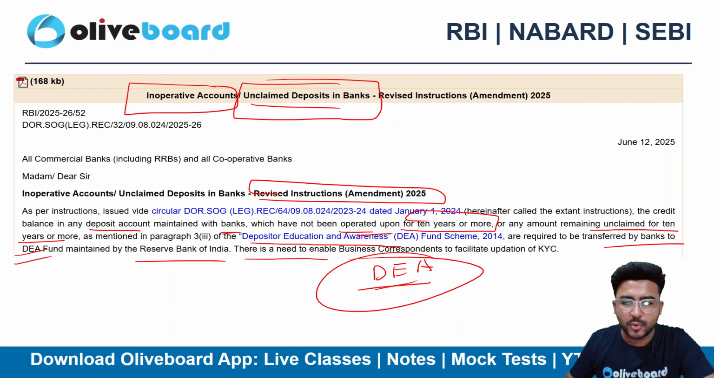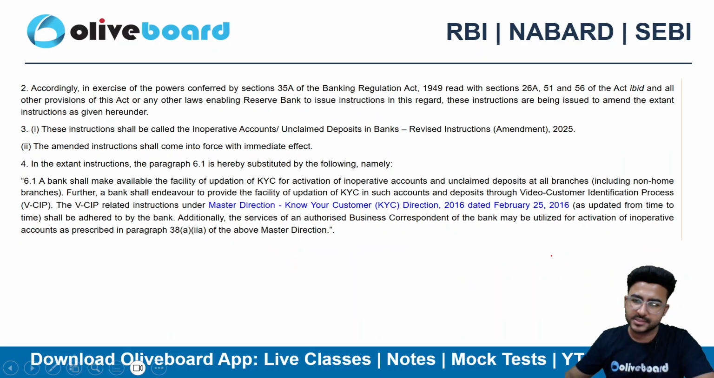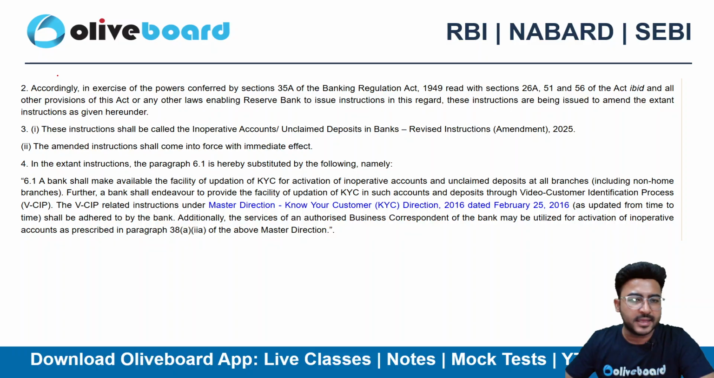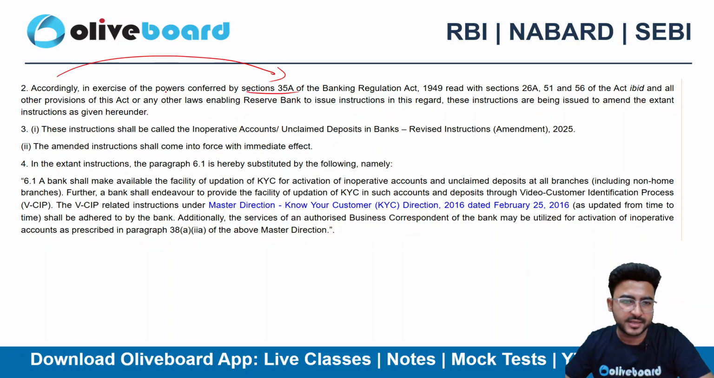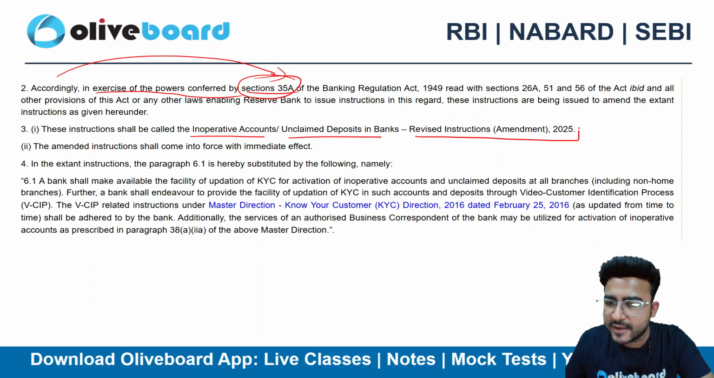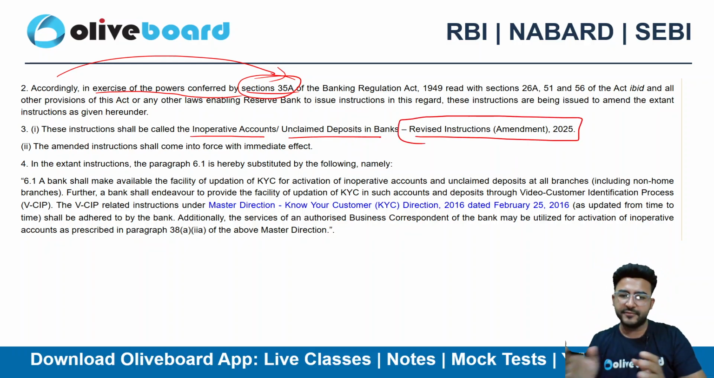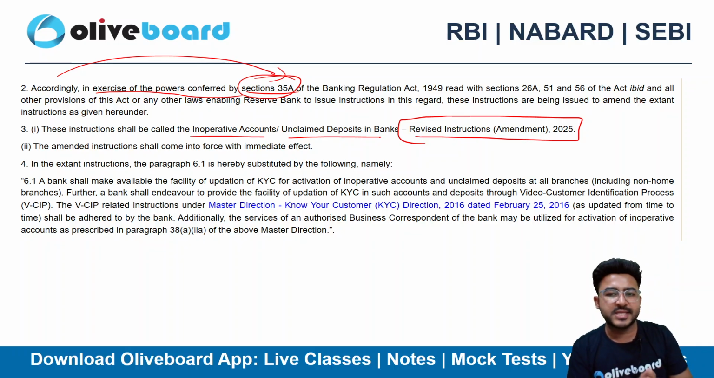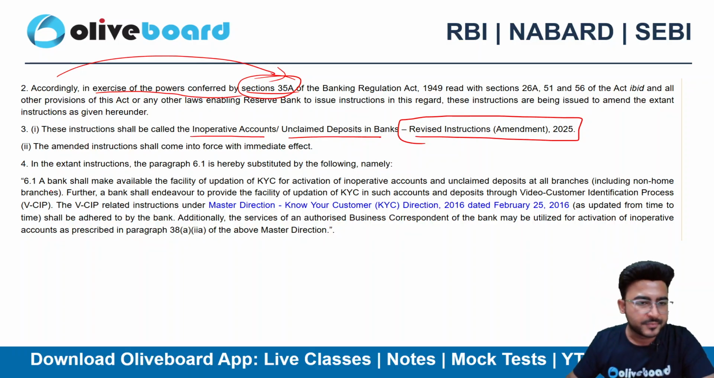There is a need to enable the business correspondent to facilitate the updation of KYC as well. Accordingly, they have updated this in section 35A. We already have the power to exercise as per section 35A of the Banking Regulation Act. These instructions shall be called the Inoperative Accounts or Unclaimed Deposits in the Bank, Revised Instructions. Earlier also we used to have these kinds of directions, however there are certain updates here.